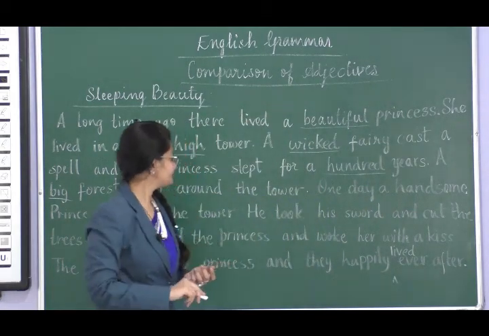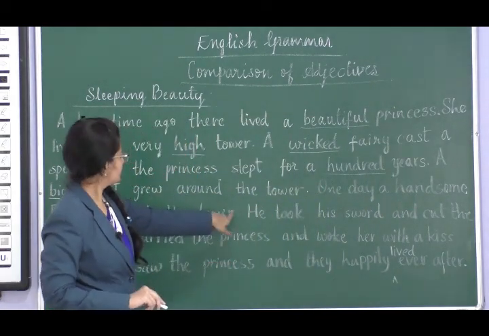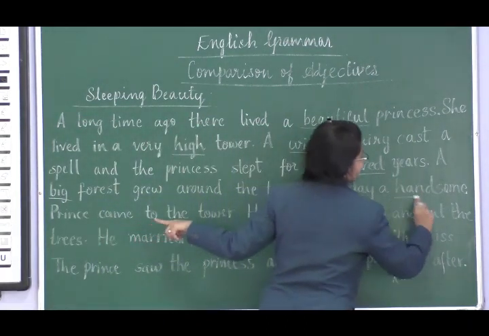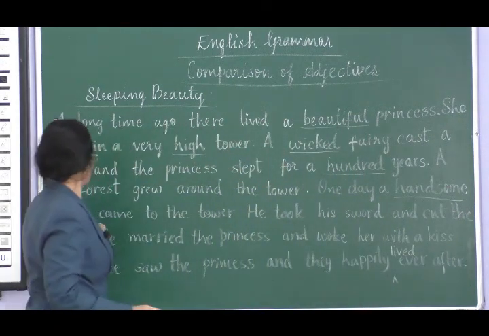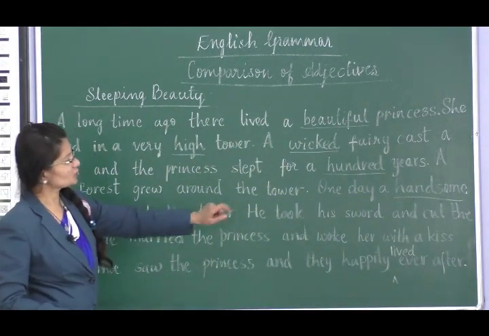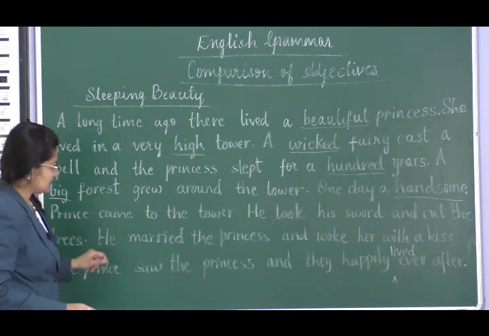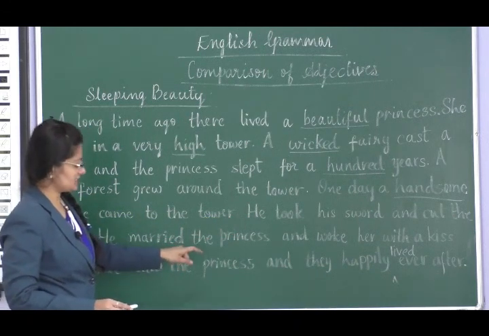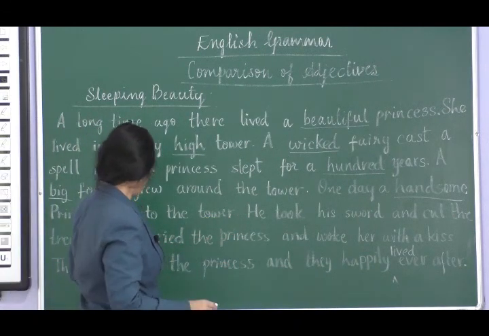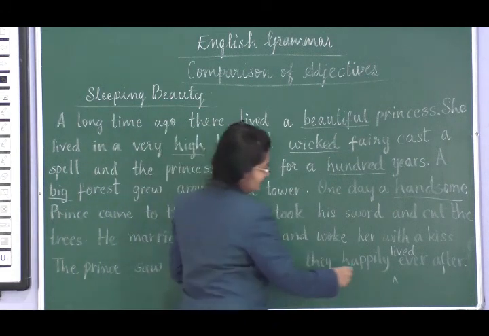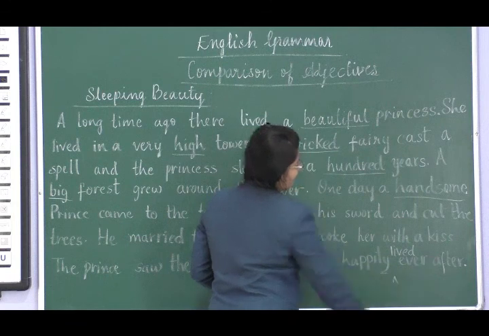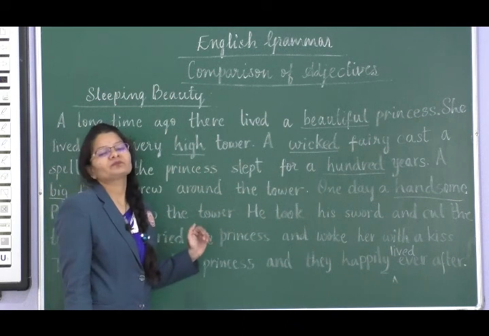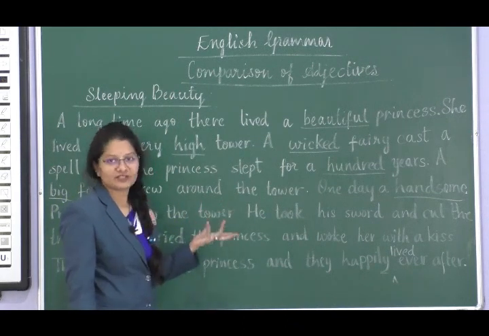One day, a handsome prince came to the tower. He took his sword and cut the trees. He married the princess and woke her with a kiss. The prince saw the princess and they happily lived ever after. So now the words which are underlined here are adjectives.